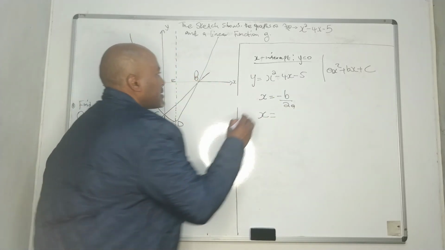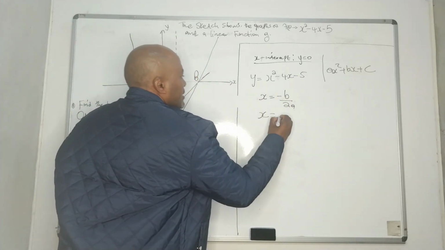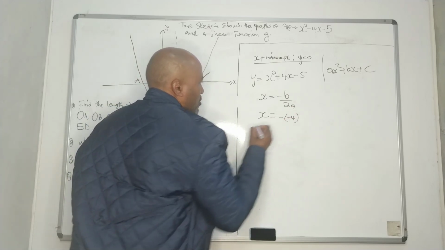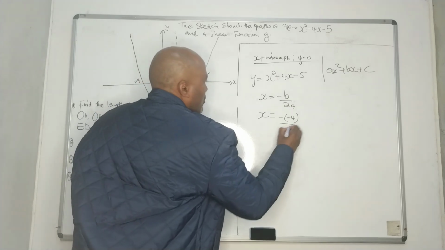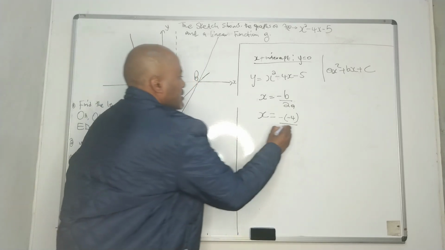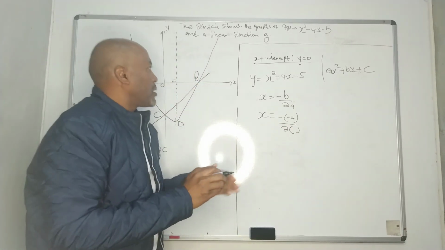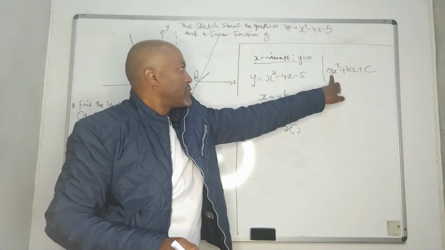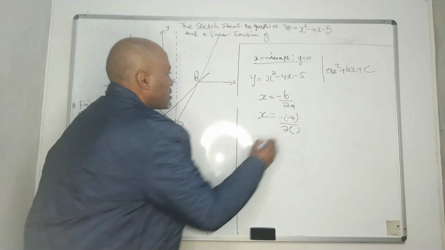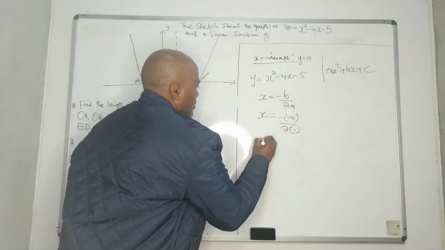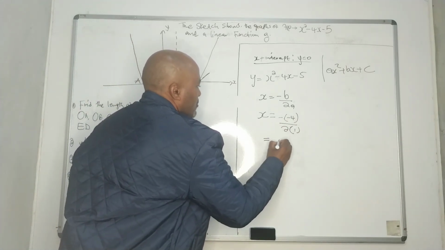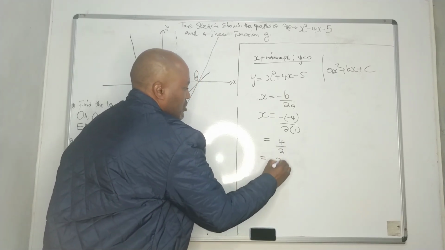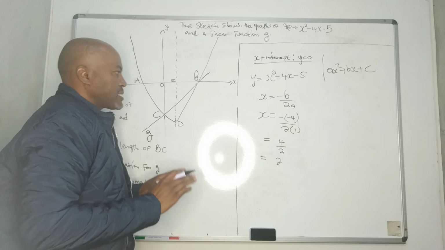So now it means our b is negative 4, all over 2. Then what is our a? Our a is the coefficient of x squared, because you can see it right from there. So it means it's 1, which will be equal to 4 over 2. Then dividing this, you get 2, means the value of x is 2.